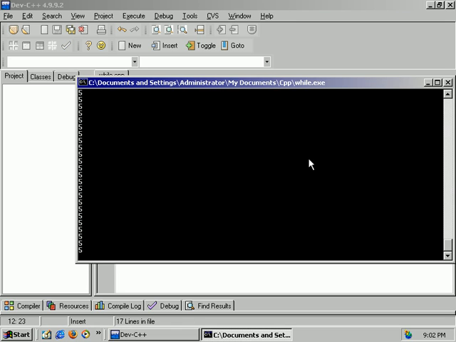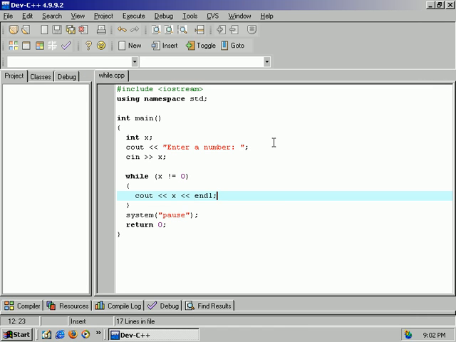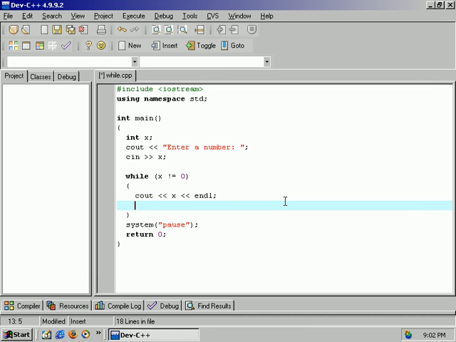Enter a number, 5. It's just going to write 5 forever. Right. So in order to change this, what do we have to do? We need a new value. So let's say for this example, we'll just decrease the value by 1 every time it runs through the loop. There's a couple ways to do this. There's two main ways. The old school way of doing it is x equals x minus 1.